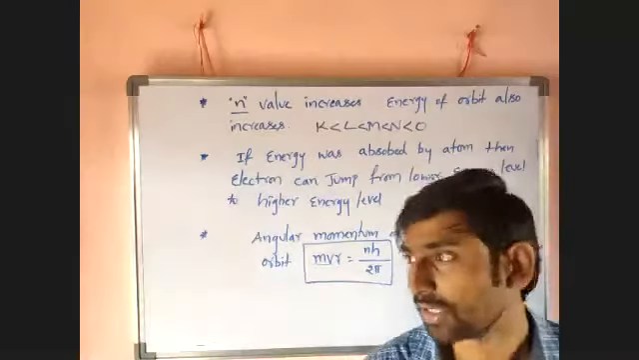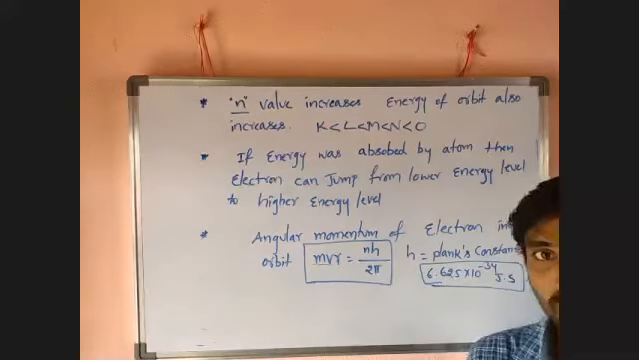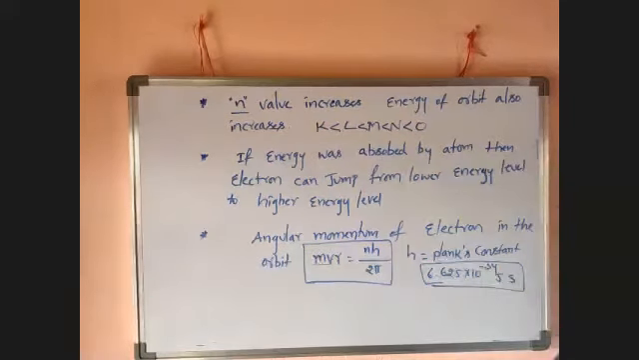n is nothing but the orbit number. Now h equals what? Planck's constant. Its value is 6.625 into 10 to the power of minus 34 joule second. Okay, guys, memorize all these points within 2 minutes.